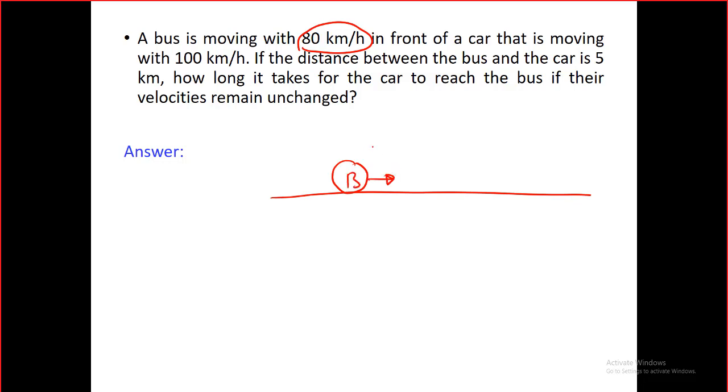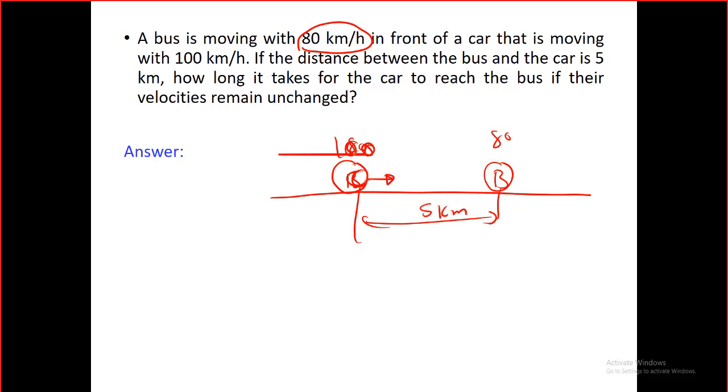It doesn't matter if it is the opposite. I will tell you why. That's 80 and we have a car here. Who is in front? I'm sorry, this is the bus, 80, and this is the car that will be 100. The distance between them is 5 kilometers.